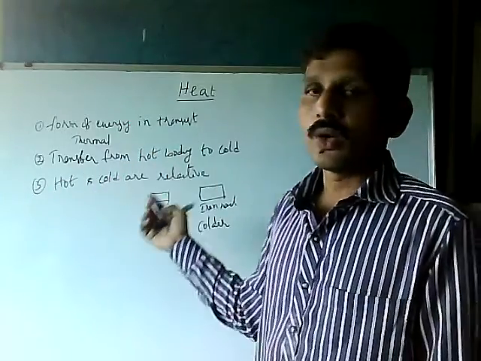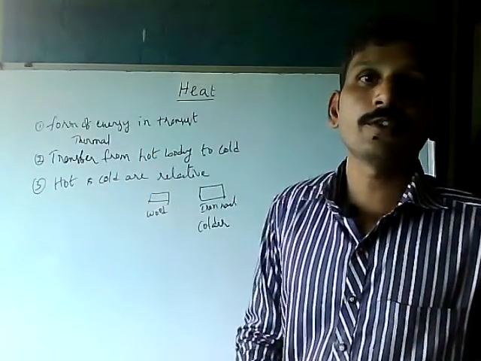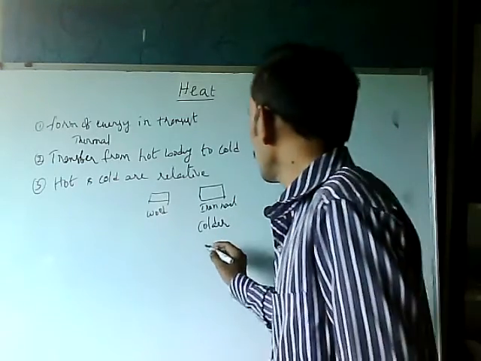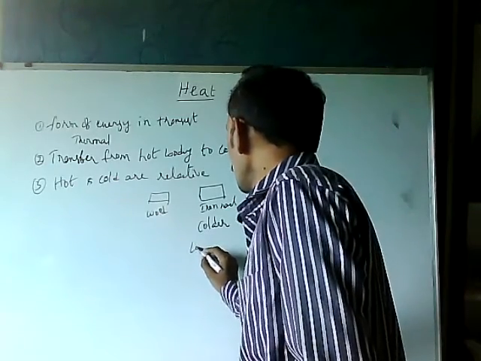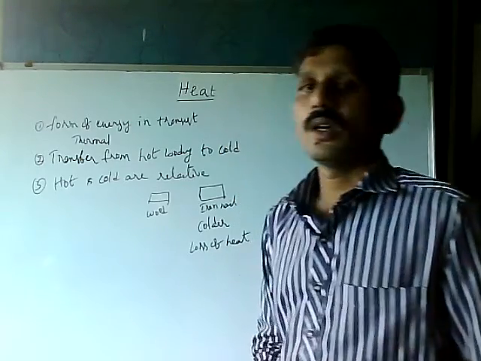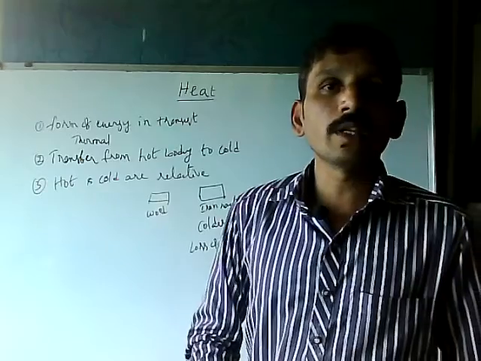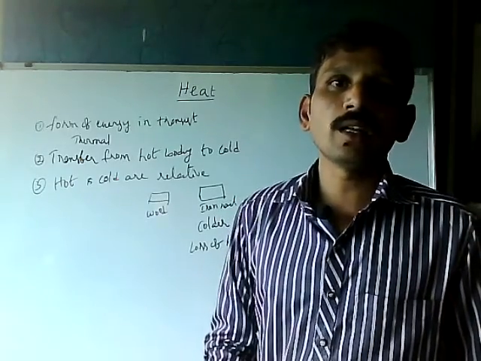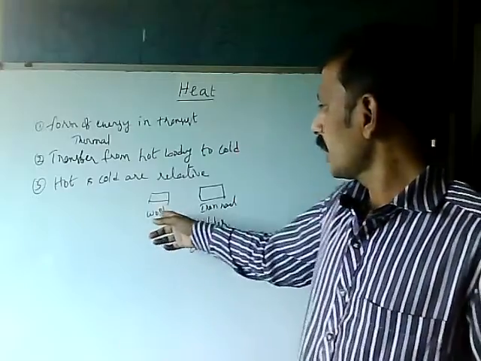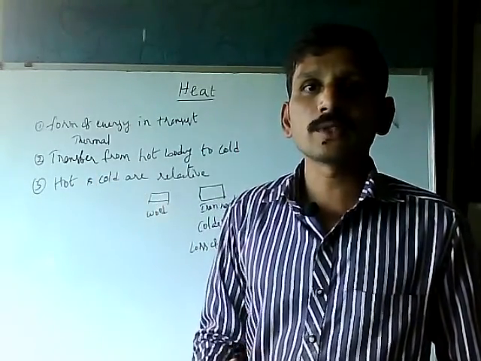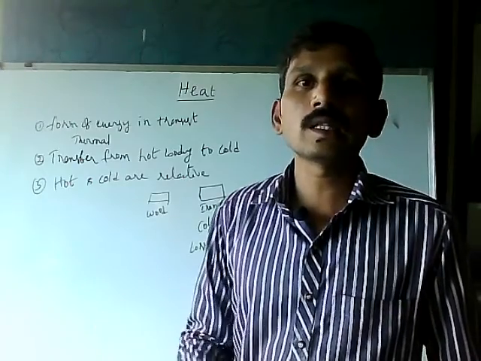So coldness means the loss of heat. When we lose heat, we feel that the remaining object is cold. In the same way, when we touch the wood, the heat also transfers from our body to wood, but it is less.